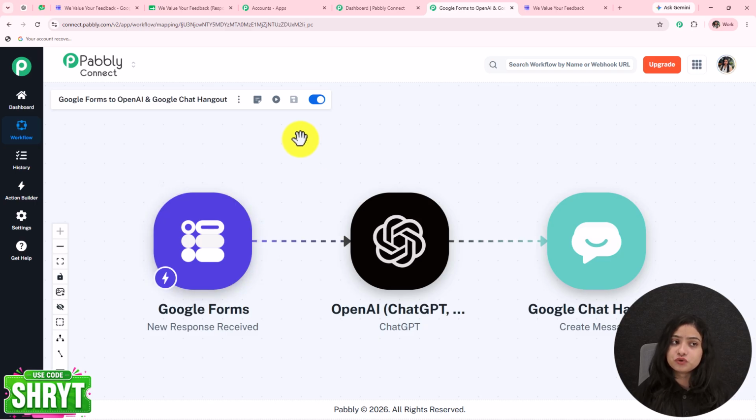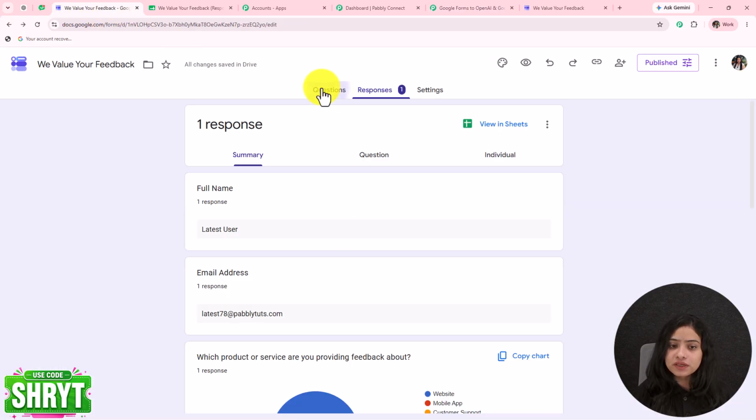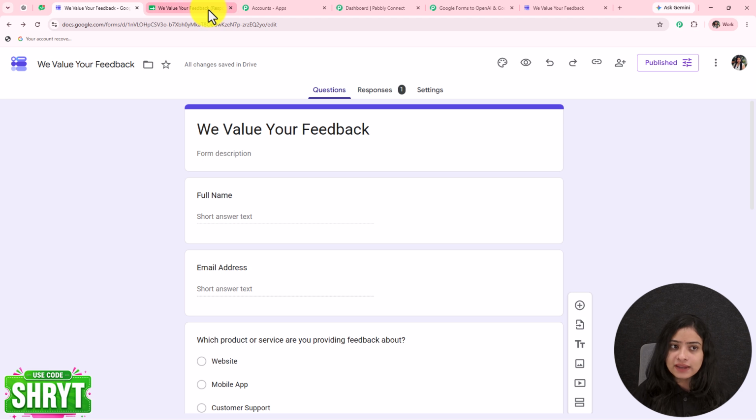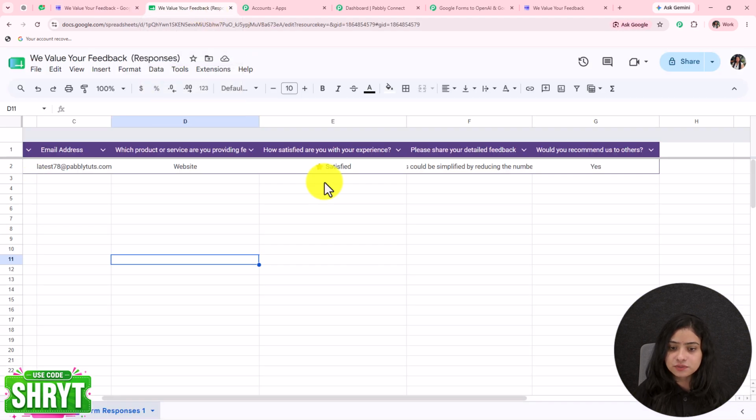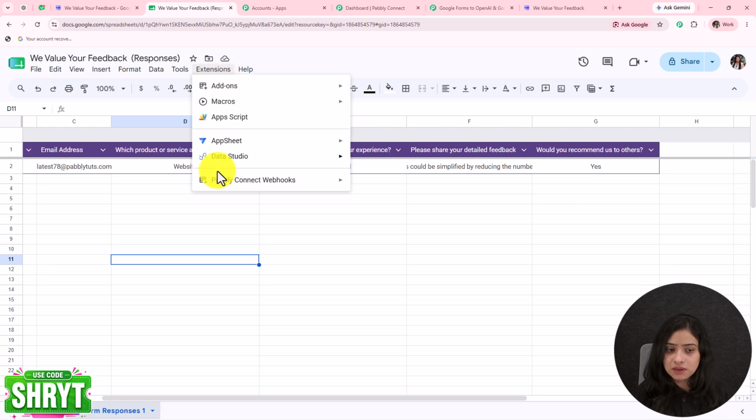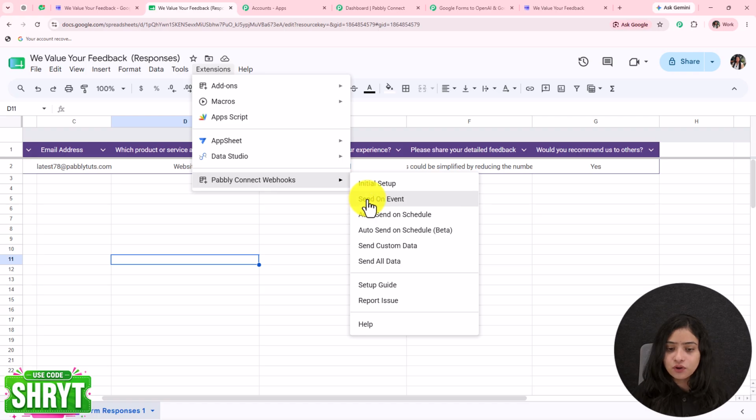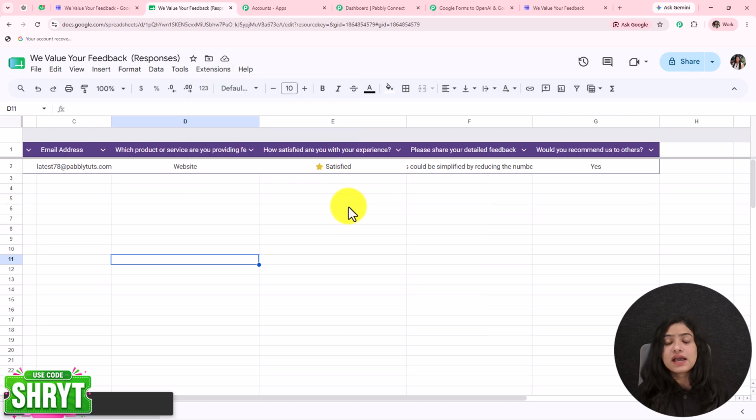Now we have to do one more thing. I want every time the form is going to be submitted, and as the details will be recorded over here in the spreadsheet, whenever a new row will be added over here, the data should keep on transferring automatically without any manual efforts towards Pabbly Connect. For that, we have to go towards extensions, Pabbly Connect webhooks, and here we have the second option of send on event. We have to click on it. As we will do that, then every time a new row will be added, the data will be transferred.